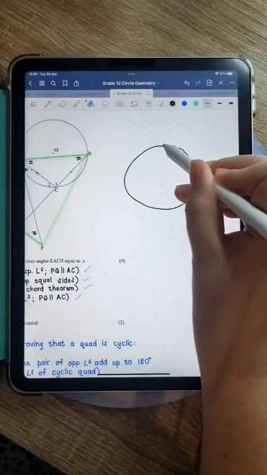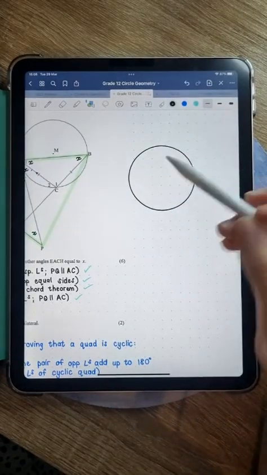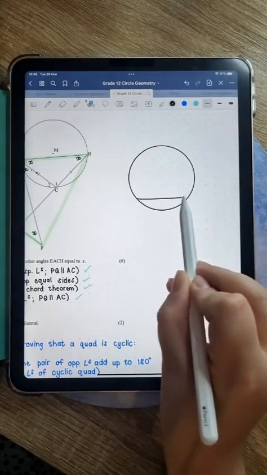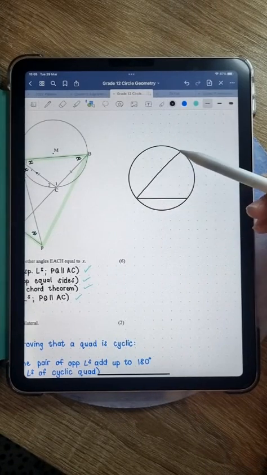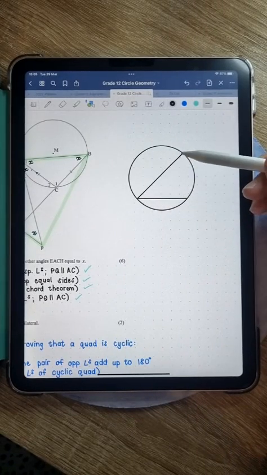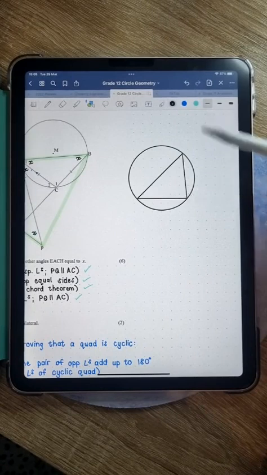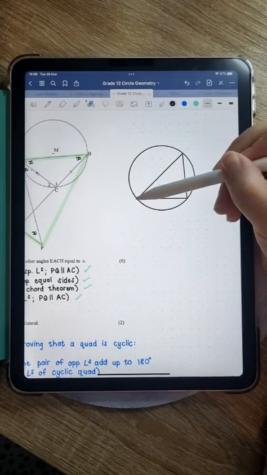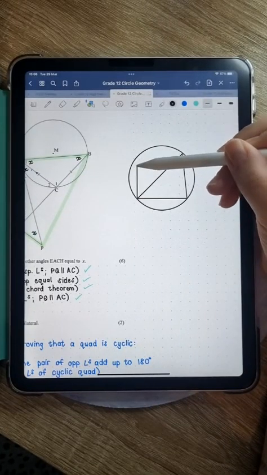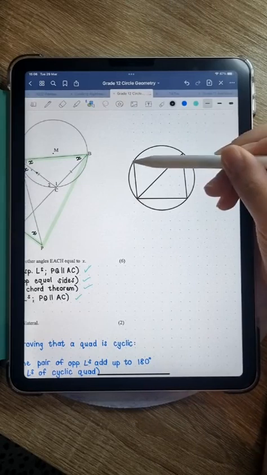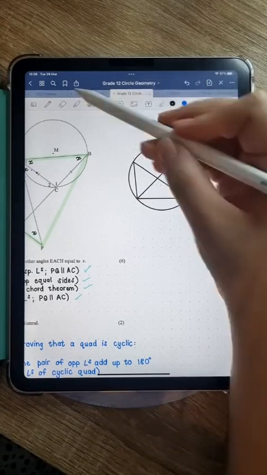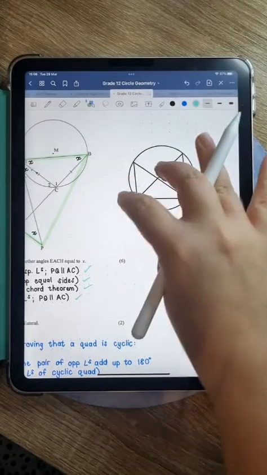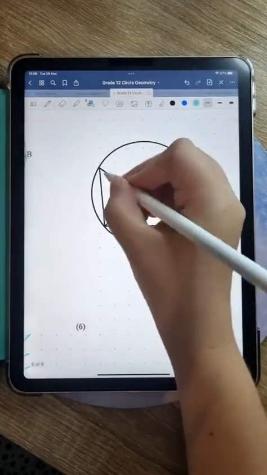If we have a circle, there we go, and we have a chord in the circle, then we know that this chord subtends equal angles at the circumference of the circle. All right, so I'm just doing a very rough sketch. Oh, there we go. Just doing a little sketch there. All right, we know that these two angles are going to be equal.